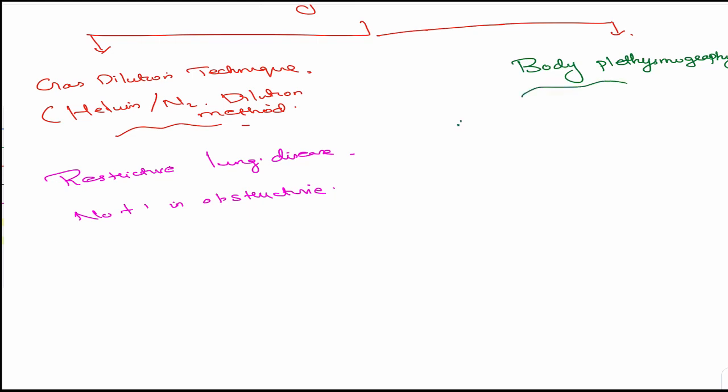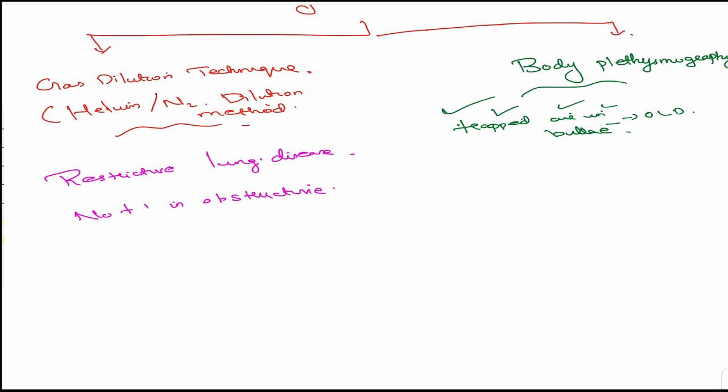So which of the following methods is used for obstructive lung disease to find out the trapped air in bullae? Definitely if it is obstructive lung disease, then there is trapped air in bullae. That's the confusion they make. The answer is body plethysmography.